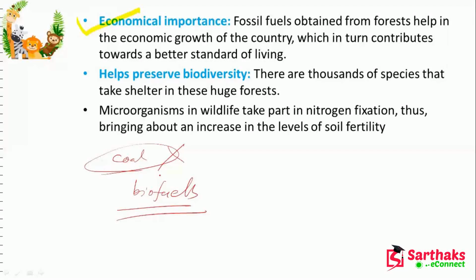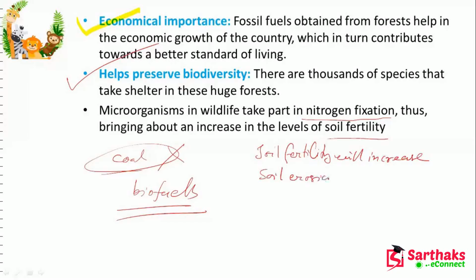Then it helps preserve the biodiversity, the variety of different animals, different plants, and microorganisms that should be there. And nitrogen fixation will happen. Here we can see that soil fertility will increase if you have the forest, and soil erosion will be reduced.